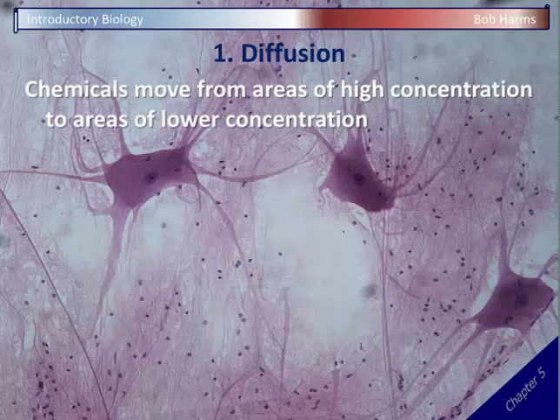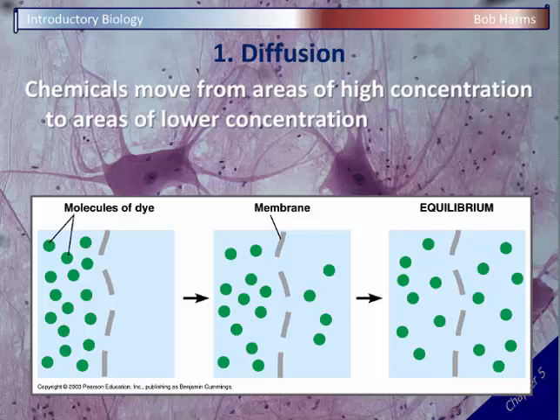And here's our official definition of diffusion. The idea that chemicals move from areas of high concentration to areas of lower concentration. Okay? Chemicals move from areas of high to areas of lower concentration. And so this is a basic mechanism or force of nature. This isn't something that cells do or that membranes have to actively do, but chemicals are going to gradually spread out. And that's, again, a sort of a natural movement.